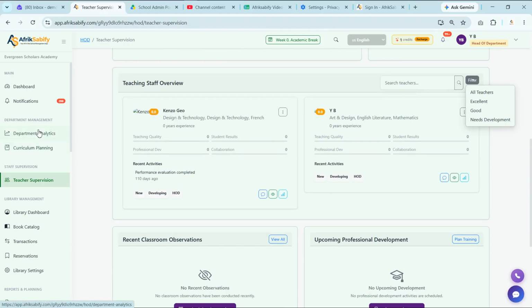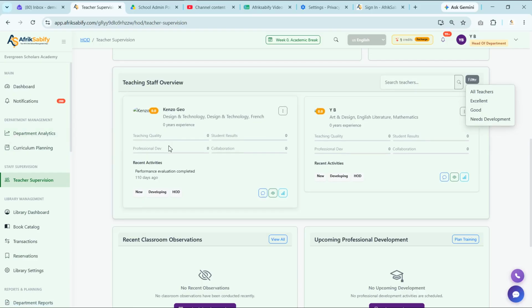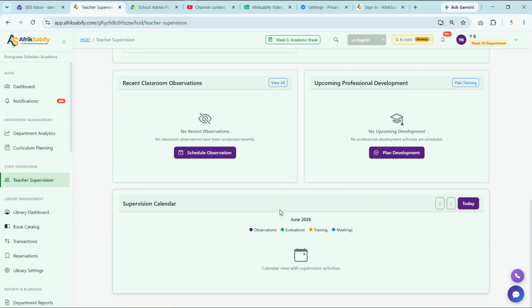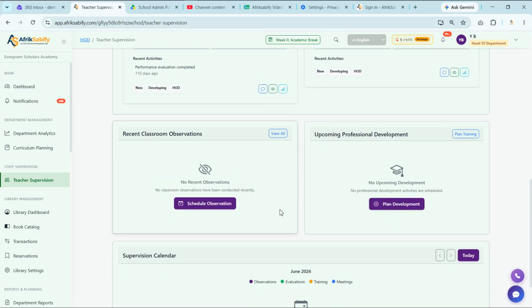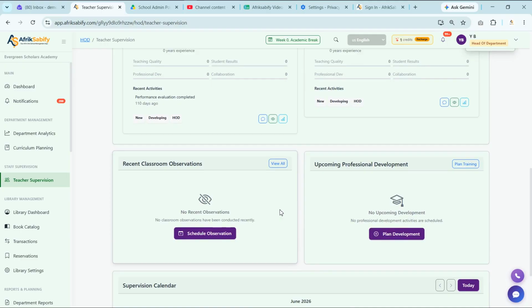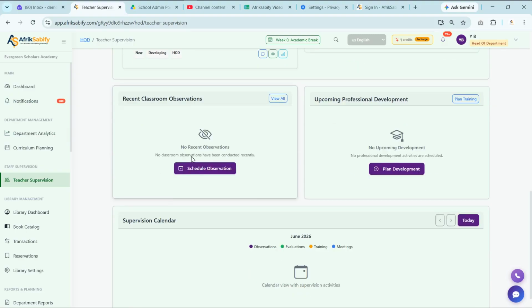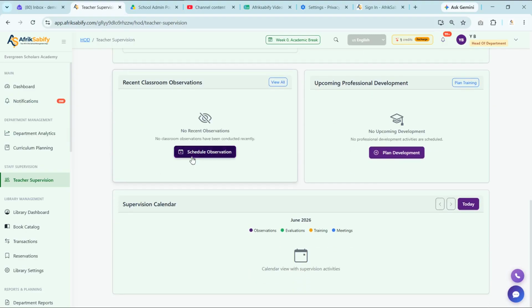Together, these tools provide a complete management solution that enables heads of departments to lead with confidence, improve efficiency, and maintain high academic standards. With AfrikSabify, heads of department can move beyond manual administration and focus on strategic leadership. By combining the supervision, analytics, curriculum planning, and department management in one platform, you can make smarter decisions, strengthen academic performance, and drive your department towards greater success.